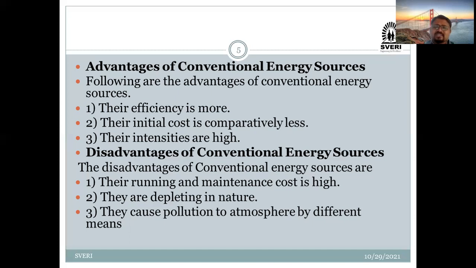And third, its intensities are high. Intensities are high in the sense, now see, you can consider coal. Where there is a coal mine, coal is available in abundant quantity. Is it that in a coal mine you get only one truck of coal? It's not like that. Wherever ores are there, they are available in abundant manner. That's why they are saying that its intensity is high. Where it is available, it is available in large quantity.